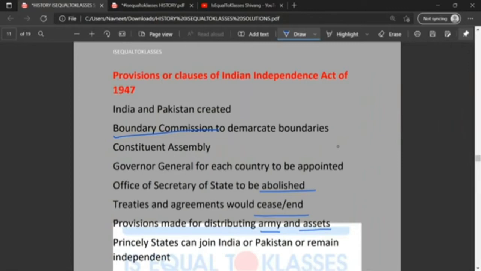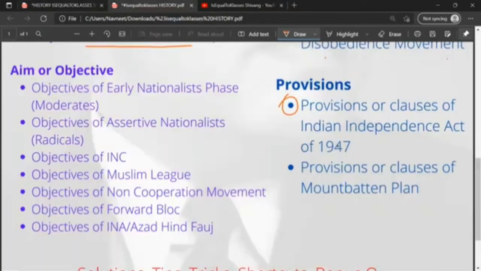Over here, I mentioned that treaties and agreements would cease to exist. There were treaties made between the princely states and the British in the form of the subsidiary alliance, wherein the princely states would belong to the British Empire. That treaty and agreement ceased to exist. Therefore, the princely states were told that they could join either India or Pakistan or remain independent. So these were the provisions or clauses of the Indian Independence Act of 1947.